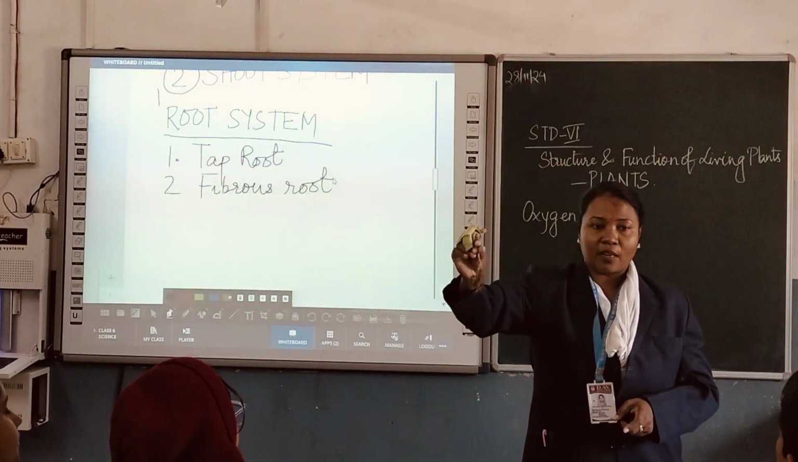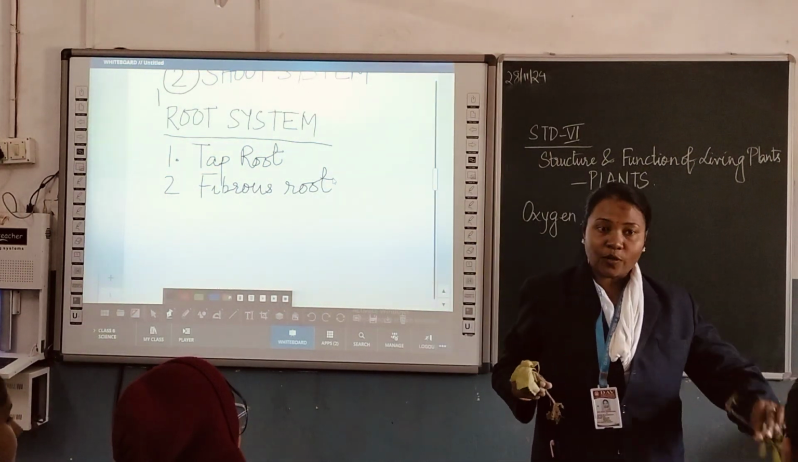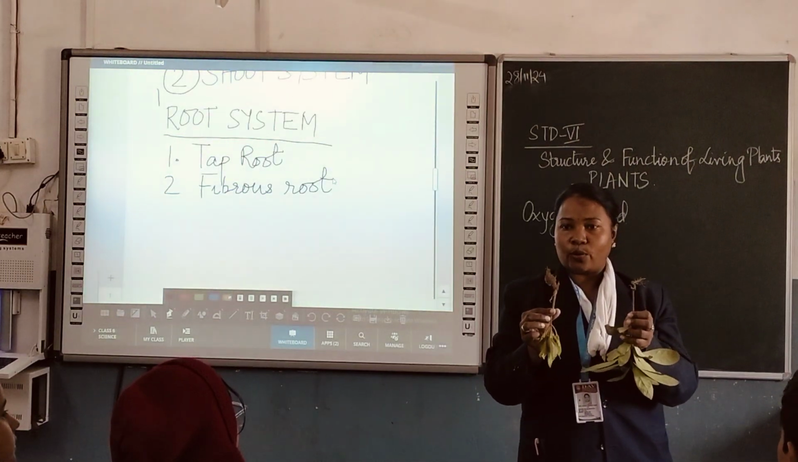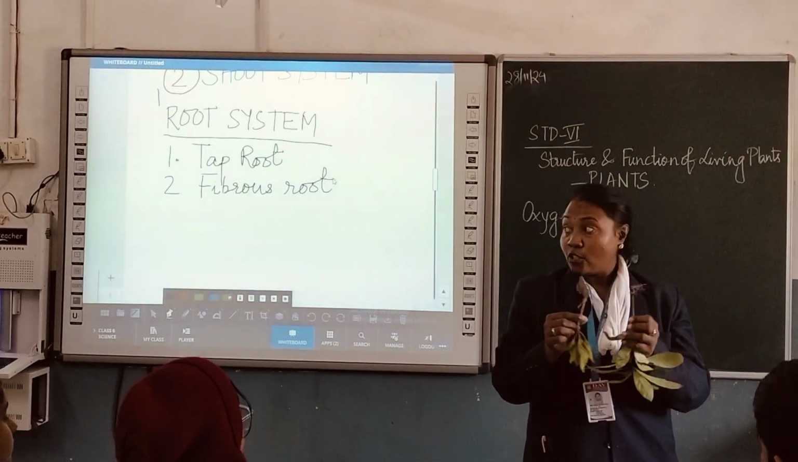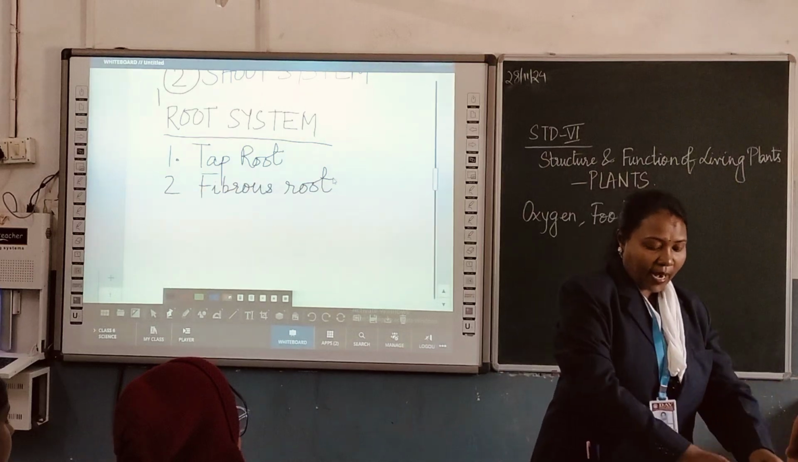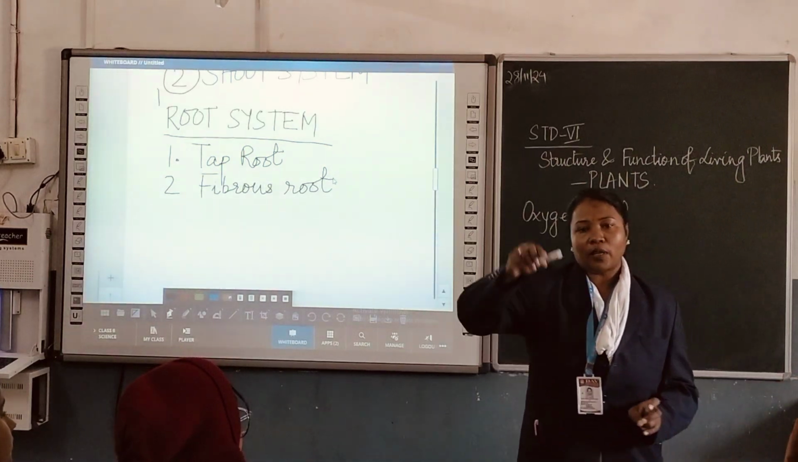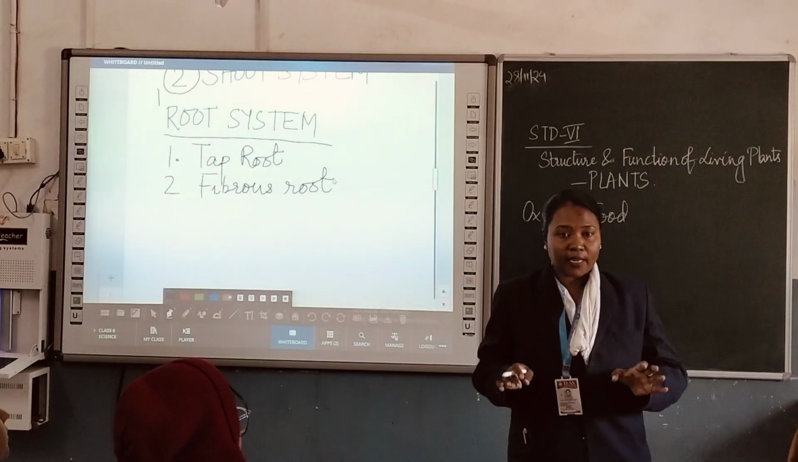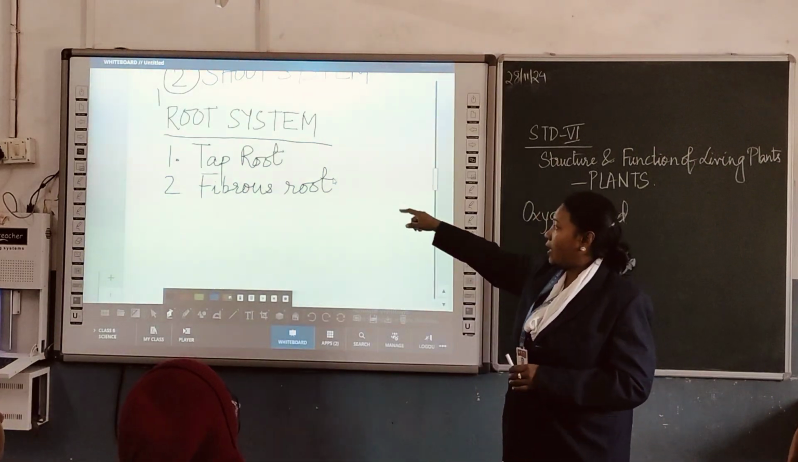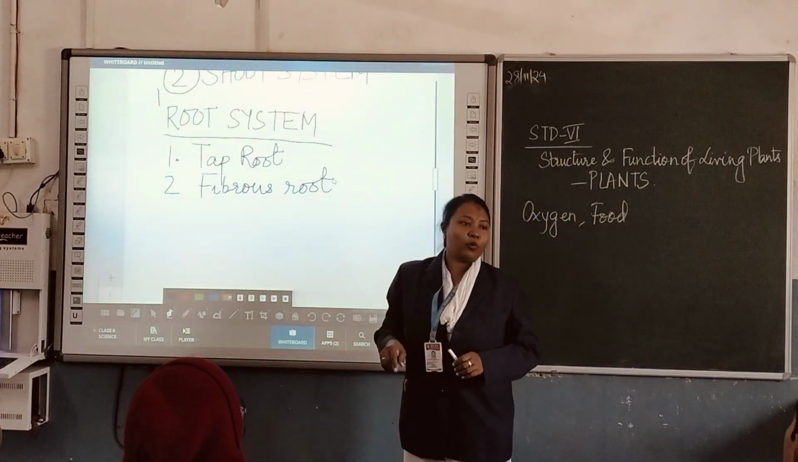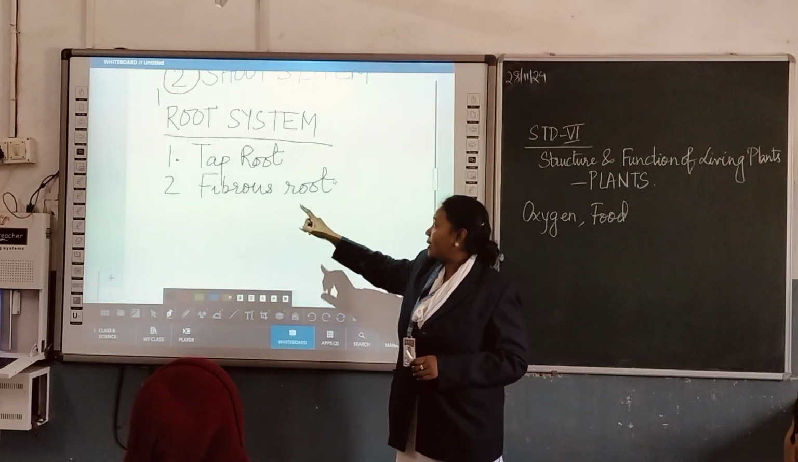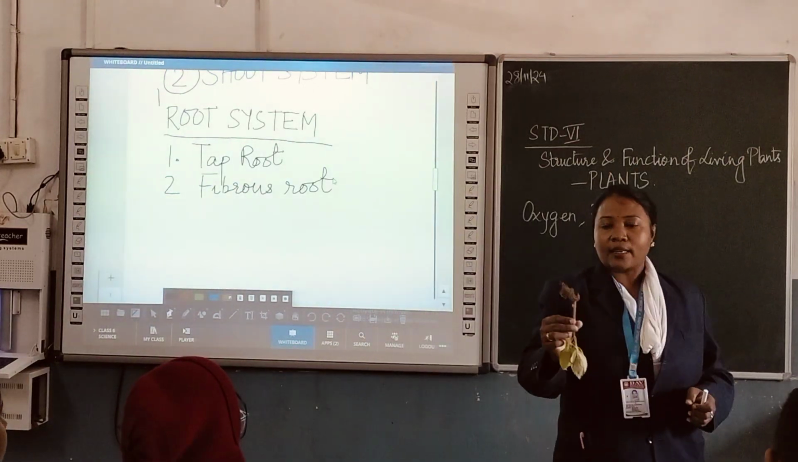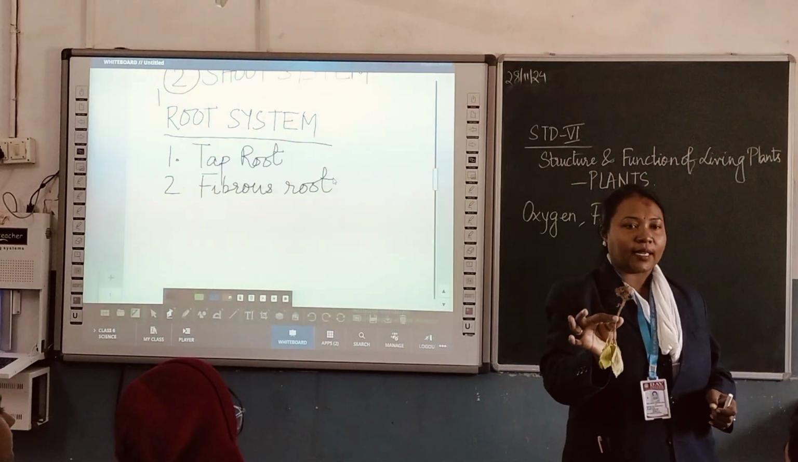Did you get something? Yes. Tap root is a single root. Fibrous roots are a bunch of roots all together. So this is the difference. And in tall trees, there are trees like mango tree, jackfruit tree. All of these are trees. And what do they contain? They contain the tap root. Whereas your fibrous root, just like this one, consists of so many roots at a time.